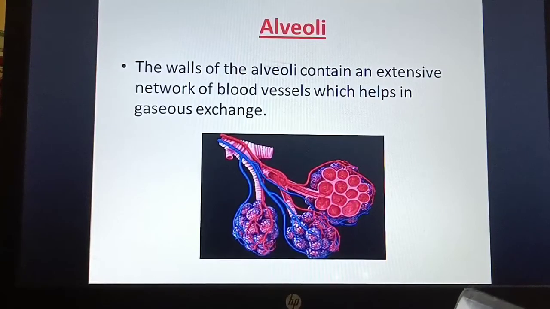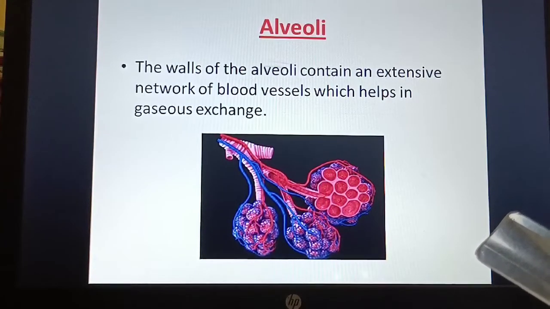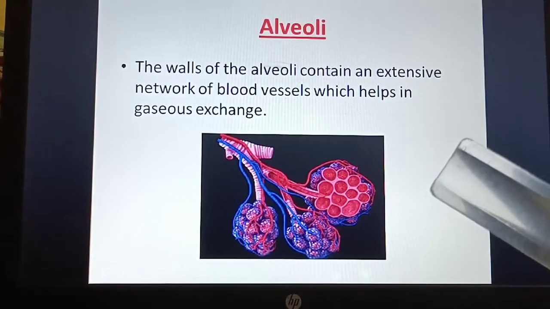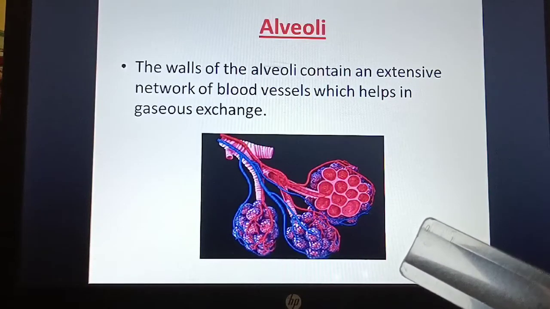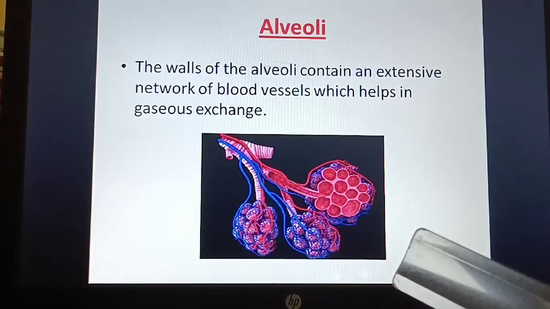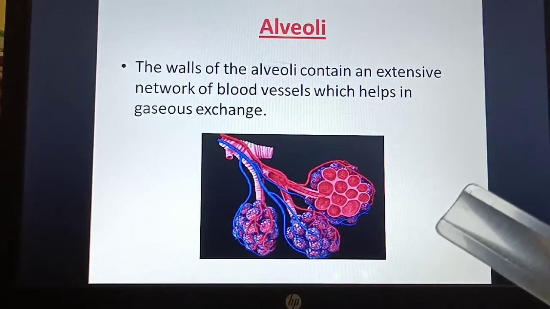Now, what are the characteristics of alveoli? First of all, the alveoli have a large surface area. Second, they are heavily supplied with blood capillaries or blood vessels. And third, the walls of the alveoli are very thin. Why are they very thin? So that the exchange can happen very easily. So these are the three characteristics of alveoli.